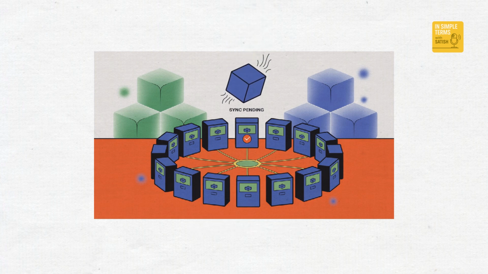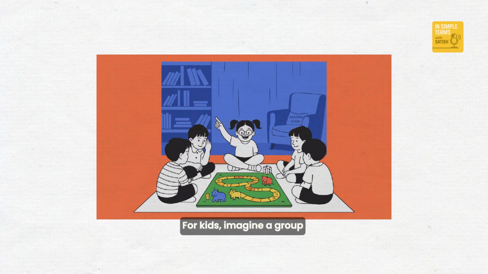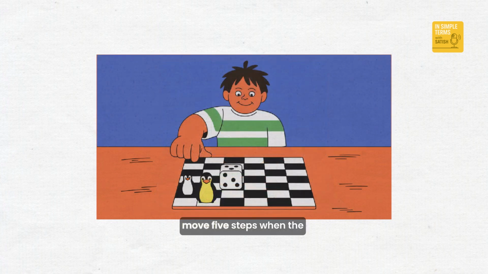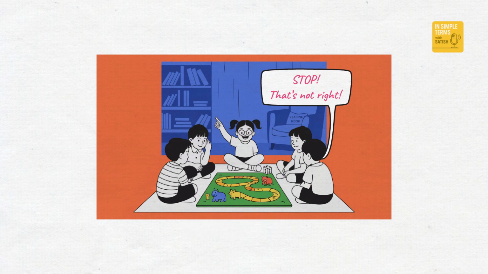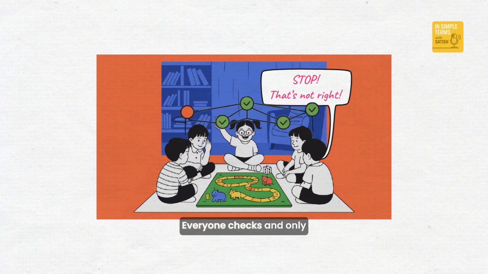For kids, imagine a group playing a board game. One child tries to move 5 steps when the dice shows only 3. The rest of the players stop them and say, "That's not right." The group's agreement on the rule keeps the game fair. Blockchain consensus works the same way. Everyone checks and only what the group accepts goes forward.